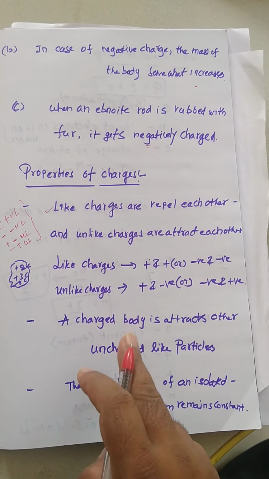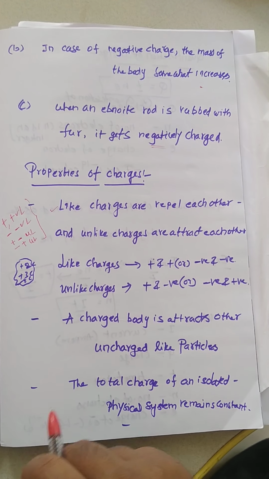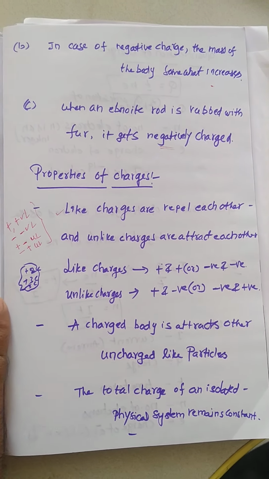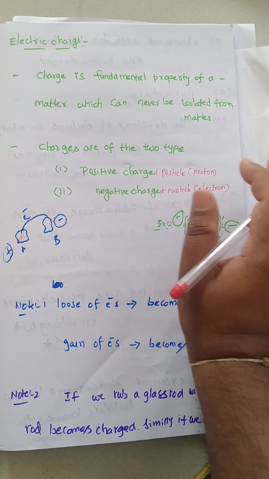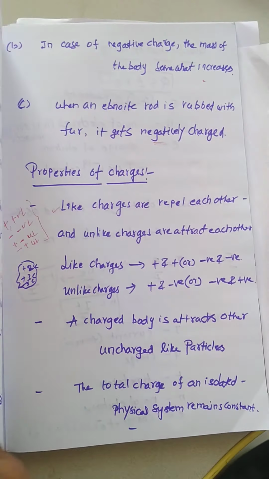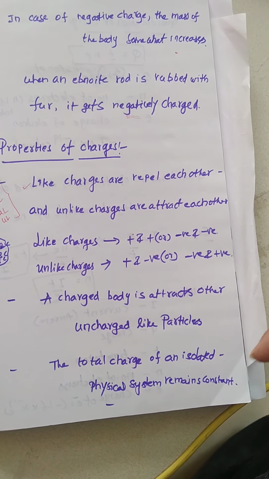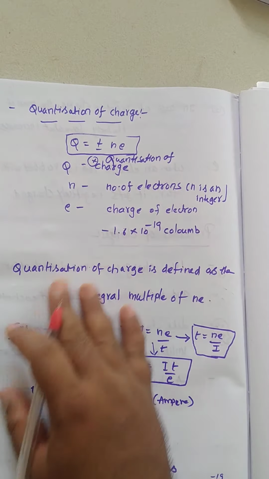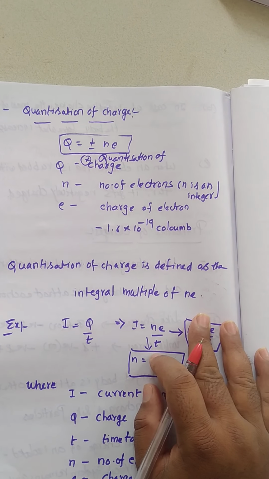So the total charge of an isolated physical system remains constant. Why? Because, as already discussed, charge is a fundamental property of matter which can never be isolated from matter. So for that reason, the charge of an isolated physical system always remains constant. Next, an important concept. In this concept, problems will also come. That is about quantization of charge.